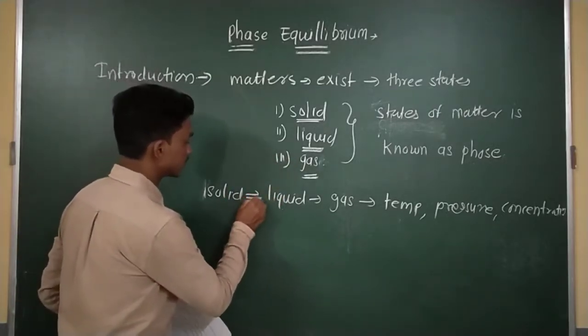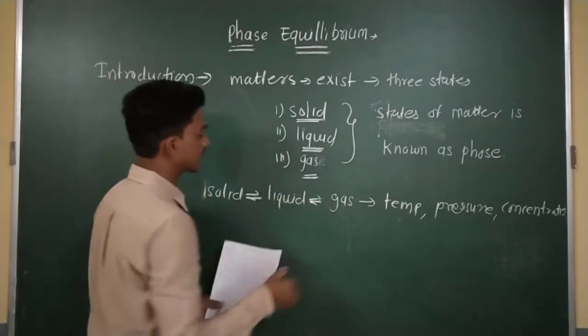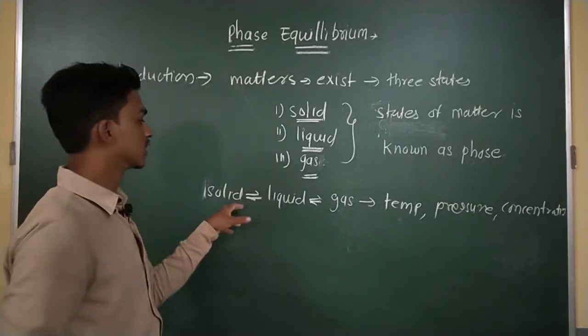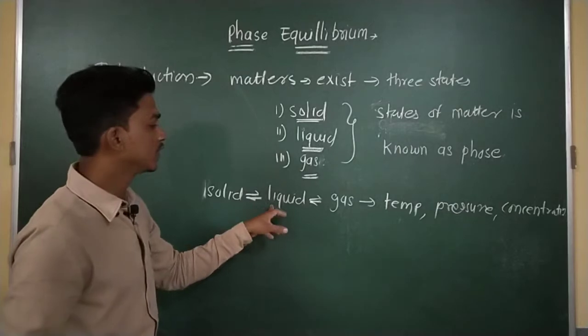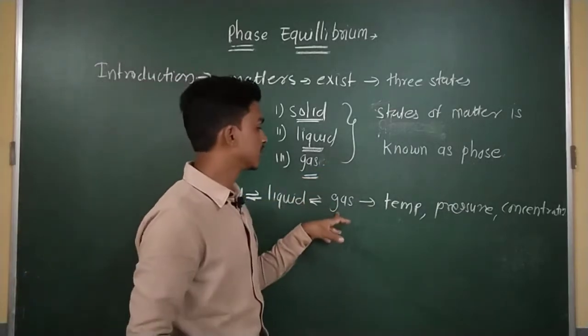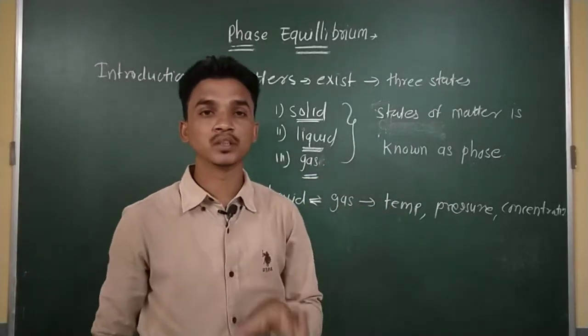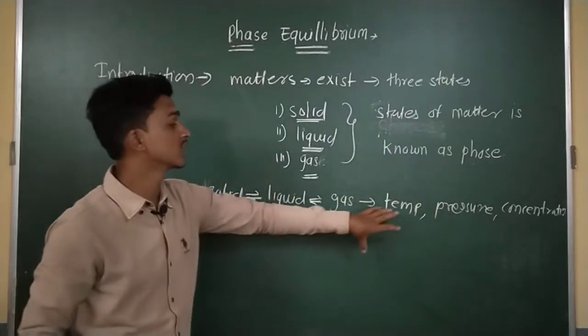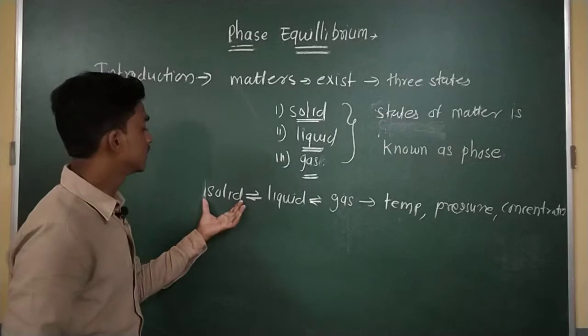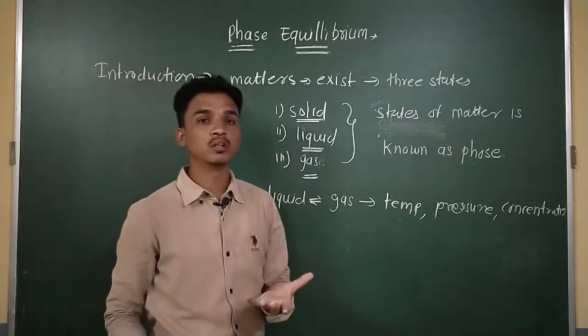Here is the equilibrium sign. I can write like that: this solid gets converted into liquid at a specific temperature and pressure. This liquid gets converted into gaseous molecules at a specific temperature, or we can say at specific conditions. So these three states are interconvertible to each other.